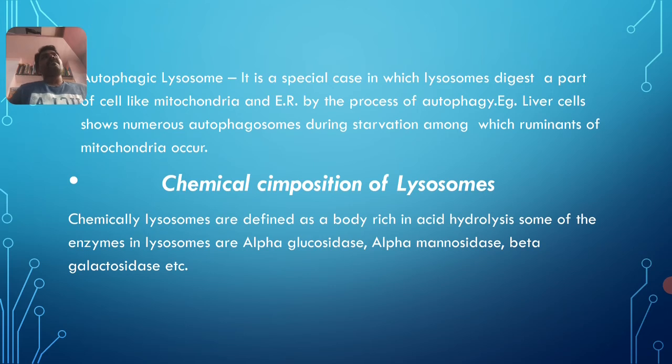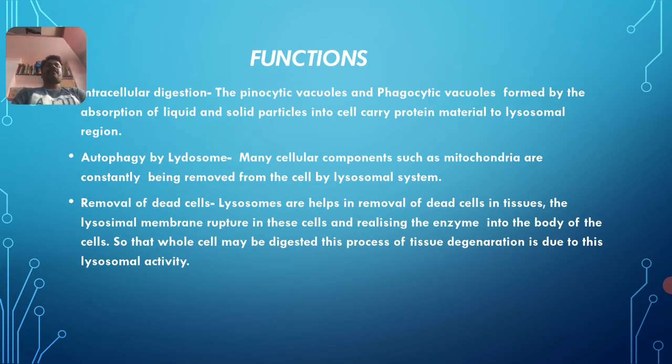Lysosome is a single membrane bounded organelle, that is a primary lysosome. Inside, it consists of only hydrolytic enzymes. Some of the hydrolytic enzymes present inside the lysosome are alpha glucosidase enzyme, alpha mannosidase enzyme, and one more, the beta galactosidase enzyme. This is all about the structure of lysosome.